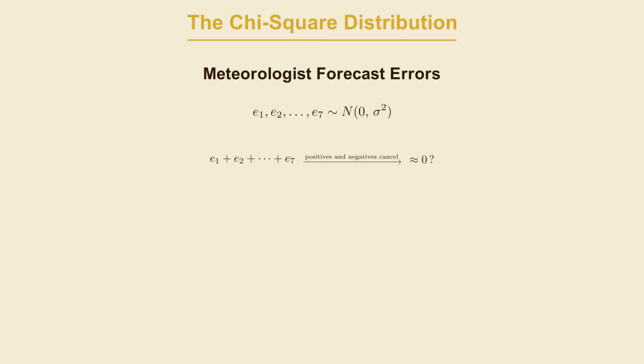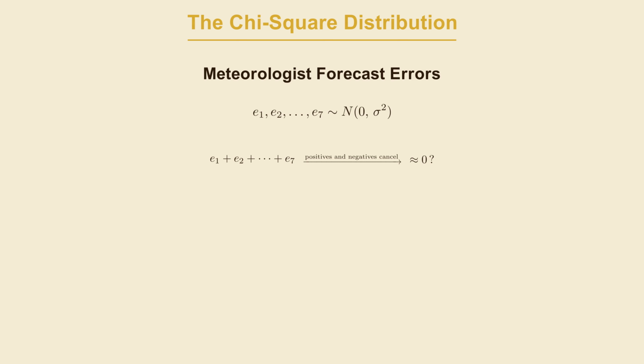The obvious first move would be to add up the errors, but here's the problem. Positive and negative errors are going to cancel, much like they did when we were talking about how we created the variance formula. If the forecast was 5 degrees too high on Monday and 5 degrees too low on Tuesday, those mistakes disappear when you sum them up. The forecaster looks like he was perfect when he wasn't necessarily.